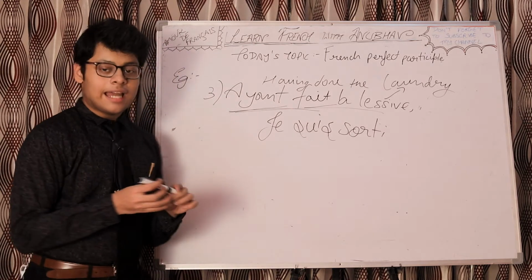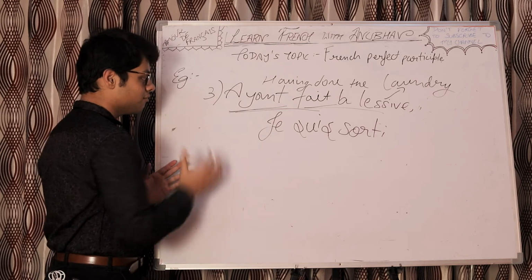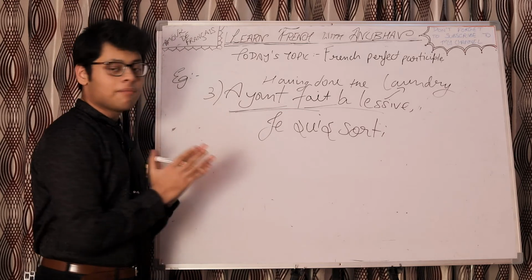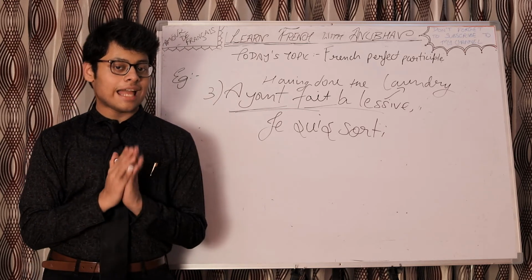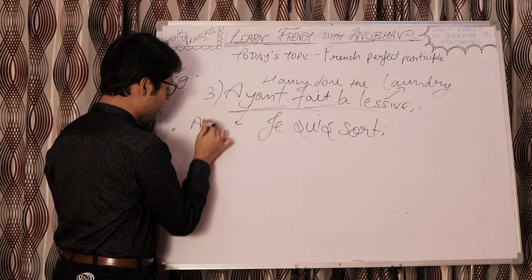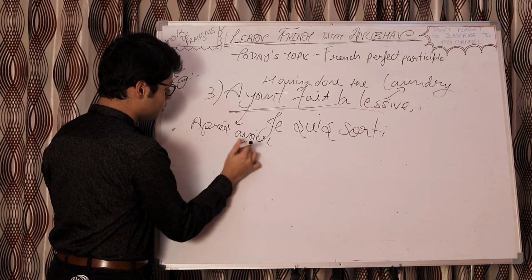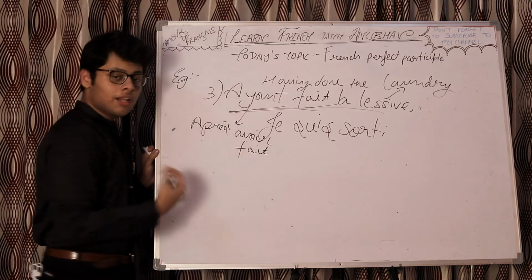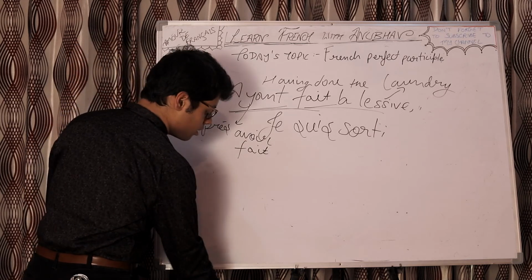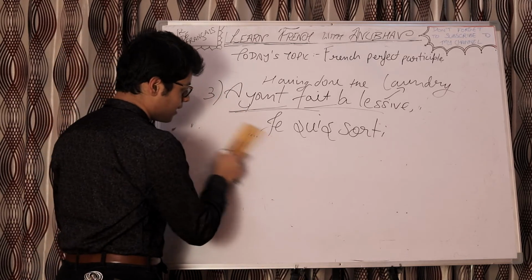As I said, infinitive passé can be used in place of this French perfect participle if both parts of the sentence have the same subject. So, it can also be après avoir fait. That will also be absolutely alright. The meaning will remain unchanged, mind it.